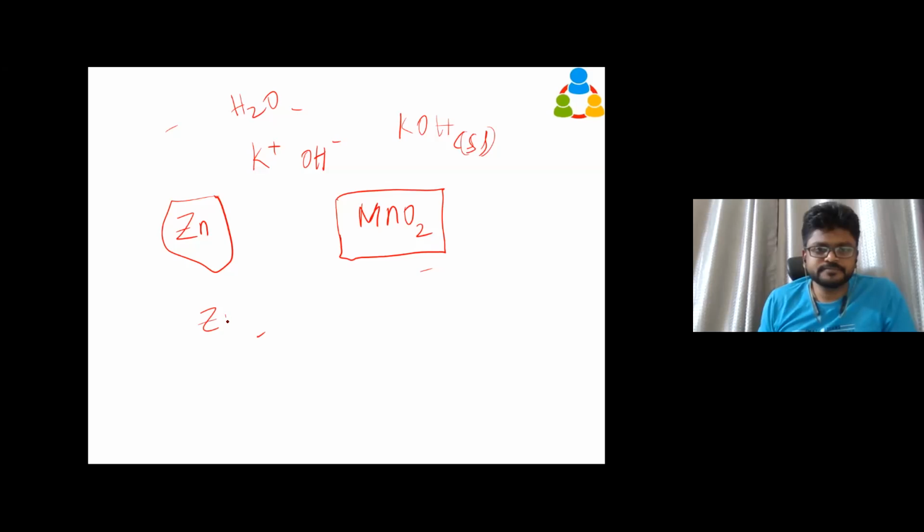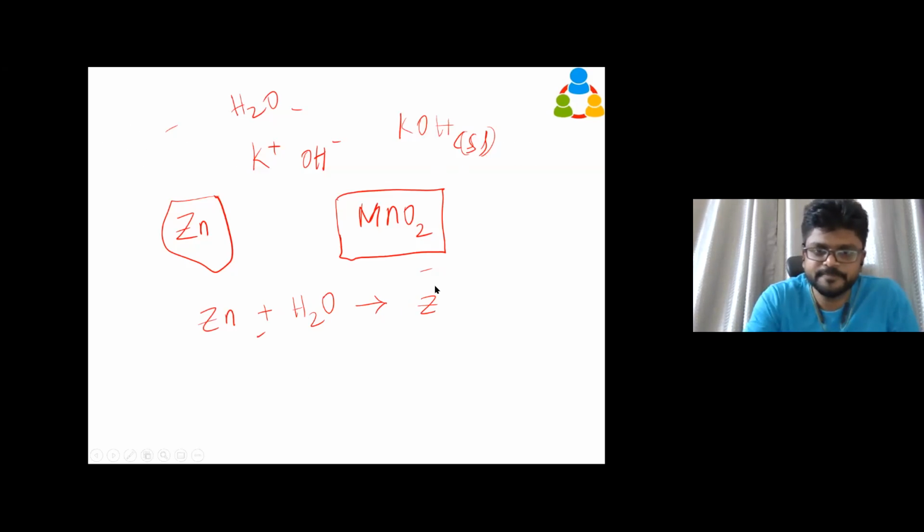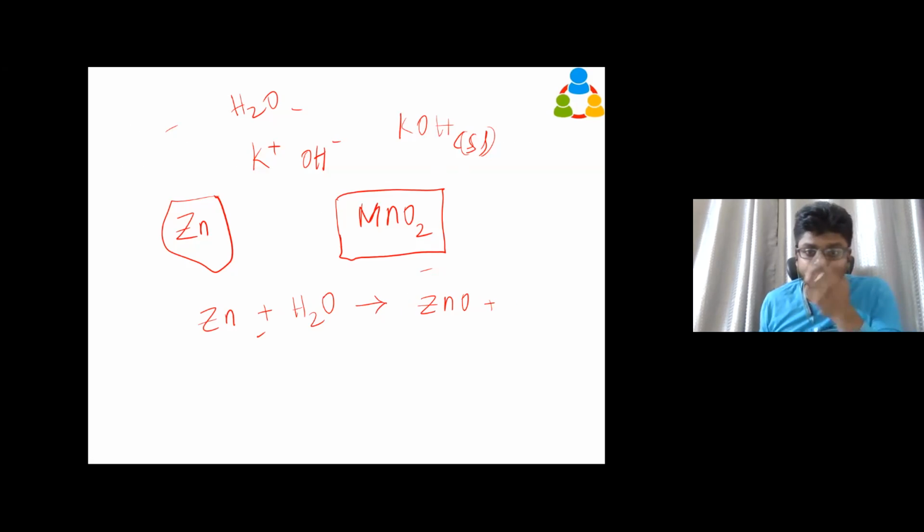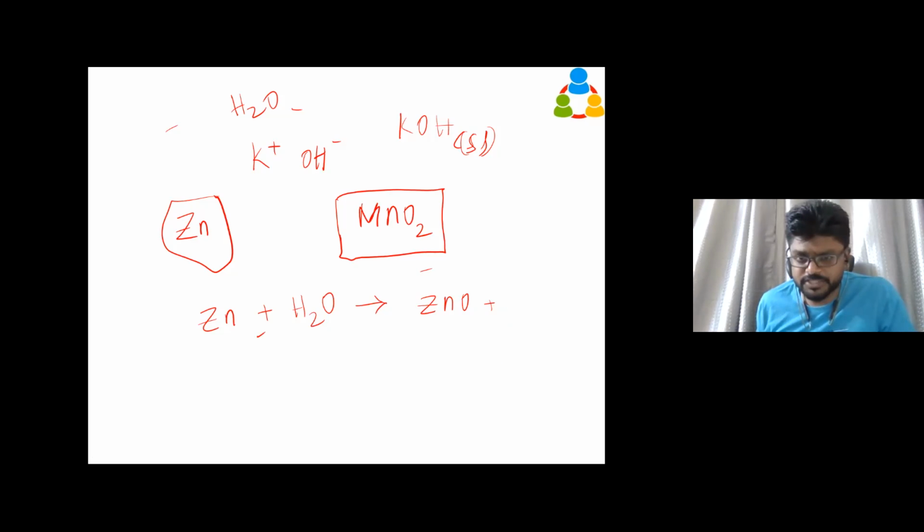So when zinc is going to react with these H2O molecules, it's going to become zinc oxide, and 2 electrons are going to be released.